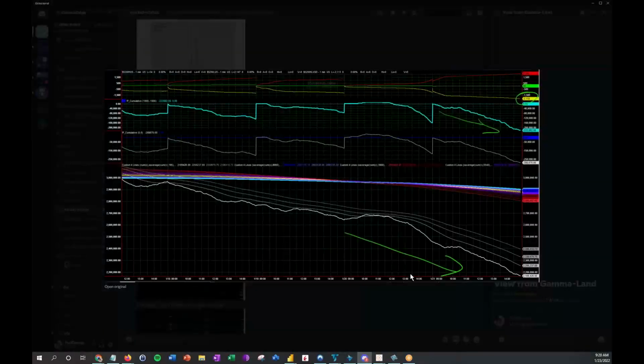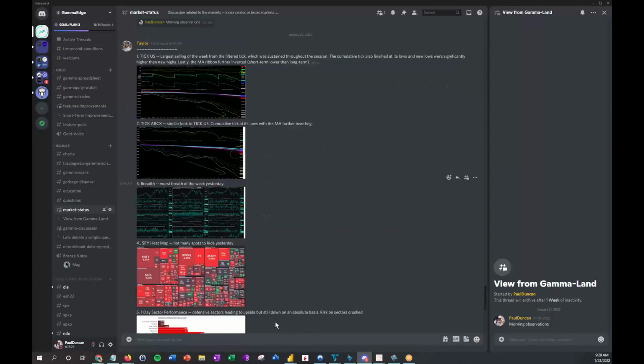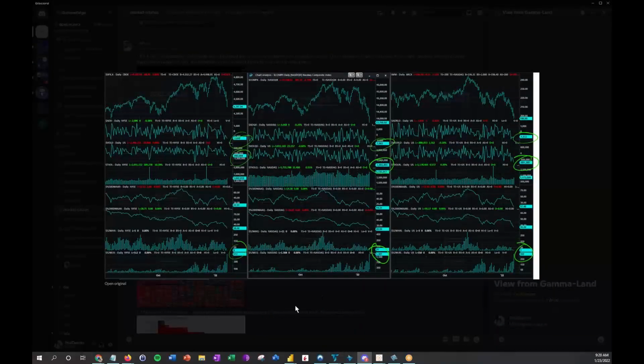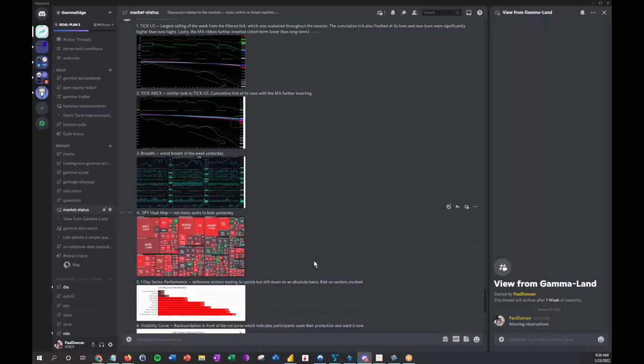We are very big on the cumulative tick here, and I would urge everyone to understand that. We have a separate video that talks about how to use the cumulative tick and what it means, and Taylor does a really good job of going through that. The overall breadth of the market, again, I would urge everyone to take a look at this, and these setups are also available if you have TradingView and are interested in doing that.